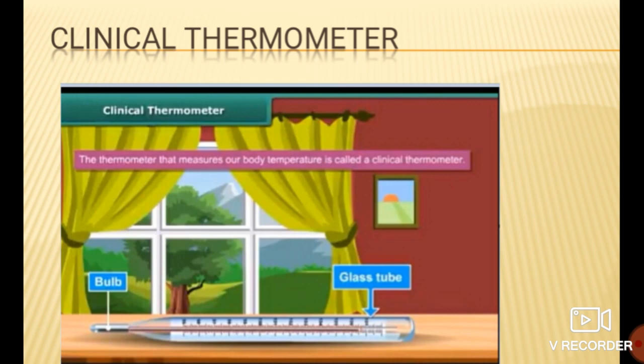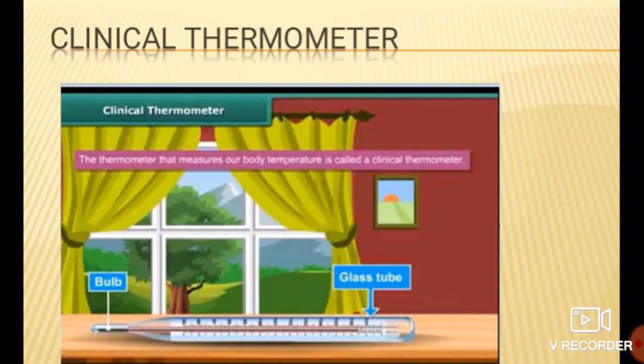See students, our body temperature is not measured by the laboratory thermometer. For measuring our body temperature the clinical thermometer is used, and you cannot use this clinical thermometer in laboratory work because it is only made for measuring body temperature. That's why it is known as the clinical thermometer.